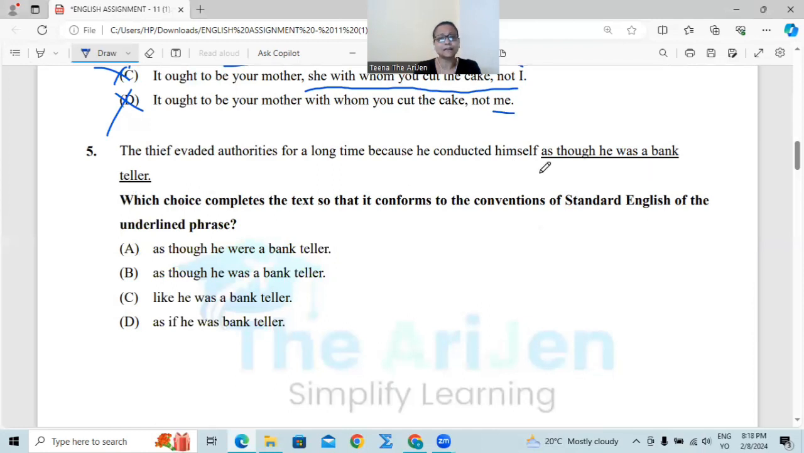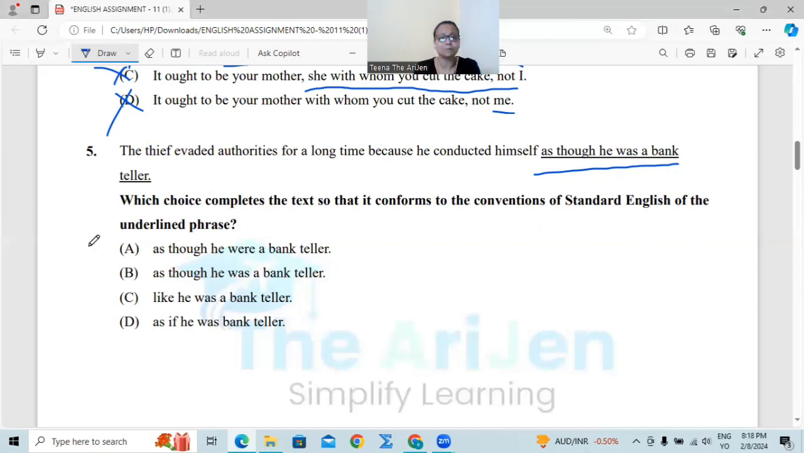The first thing is that he evaded for long because he conducted himself as though he was a bank teller. Hypothetical situation. If he were a bank teller, remember the third type of conditional clause. You are imagining you are in a world of fantasy. So when you are in a world of fantasy, you are in a hypothetical situation. You are taking "were" after the pronoun.